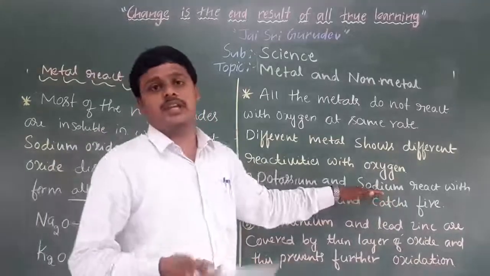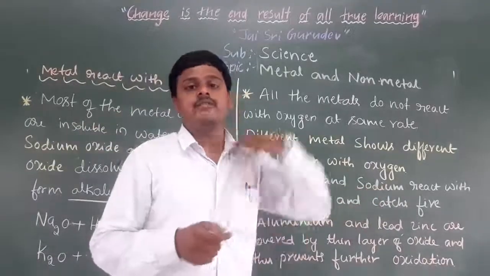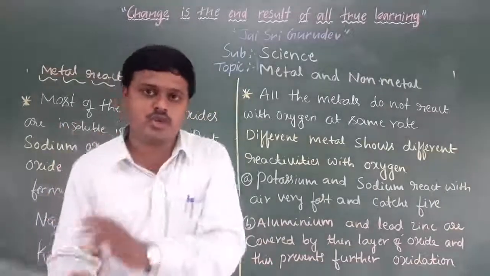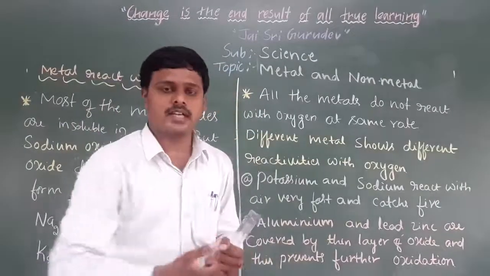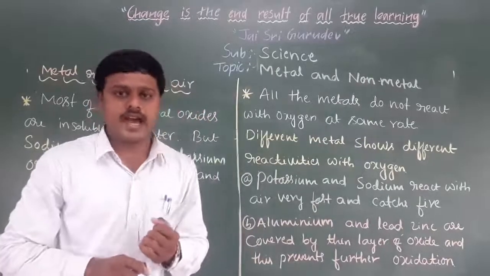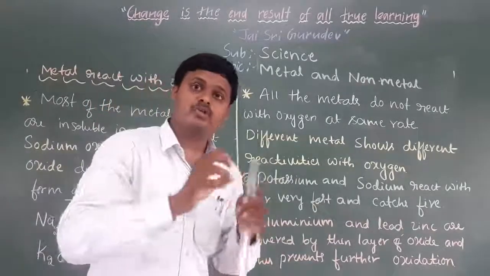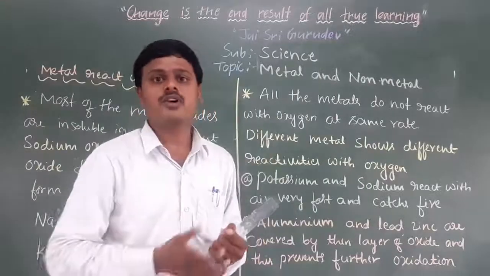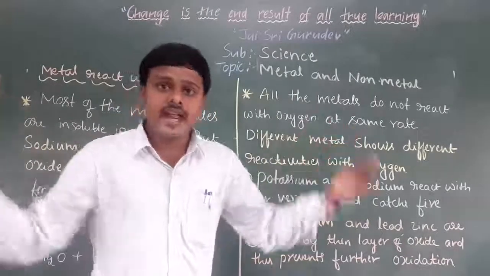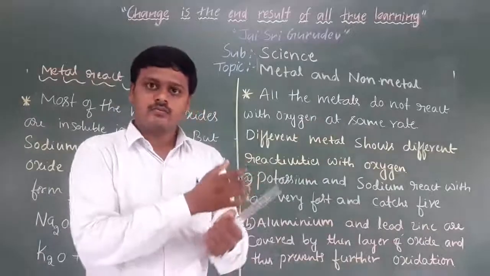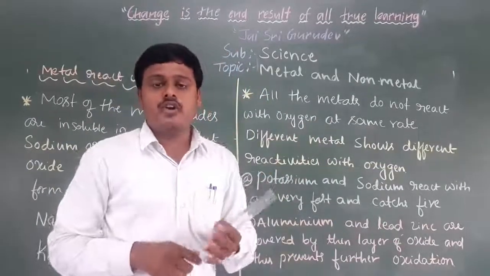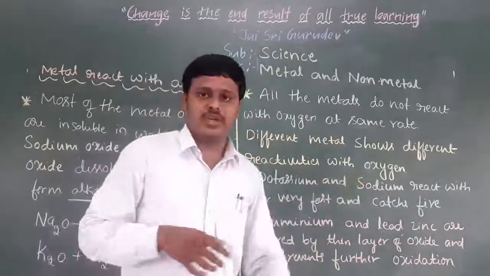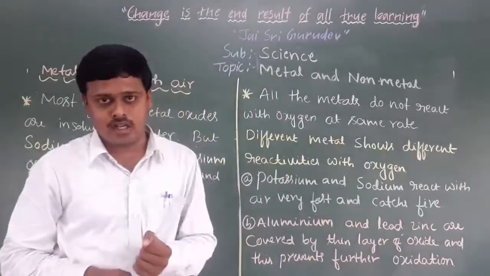Sodium reacts quickly with oxygen, and the reaction takes place between sodium and oxygen and forms sodium oxide. That produces a huge amount of heat, and at that time it has a possibility to catch fire. So to avoid this kind of fire accident, sodium is stored in kerosene oil.